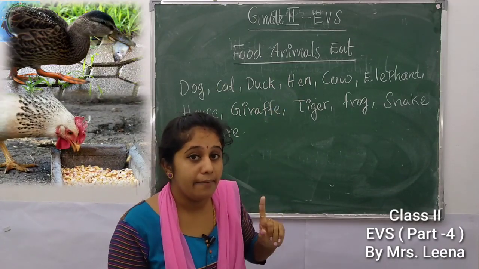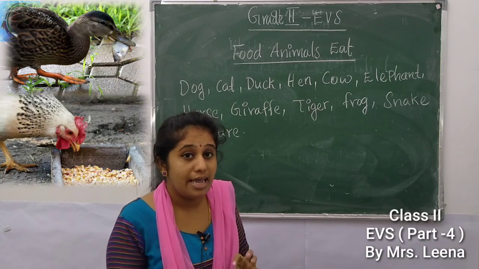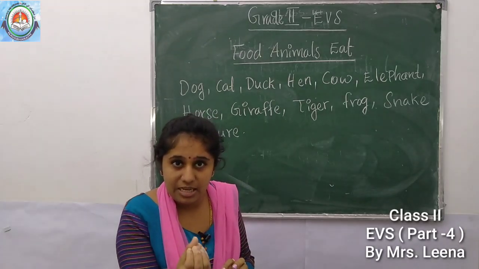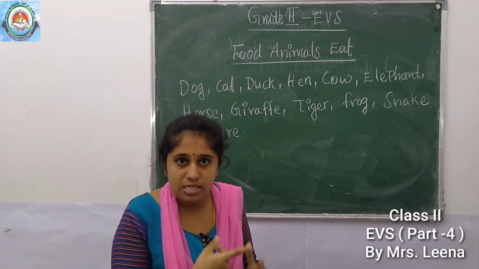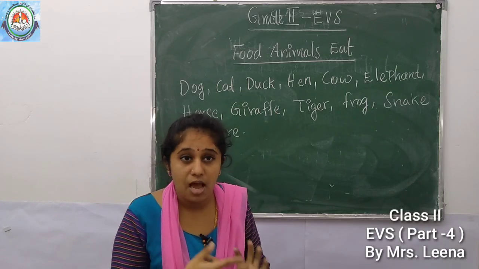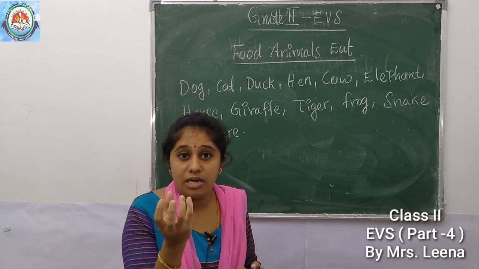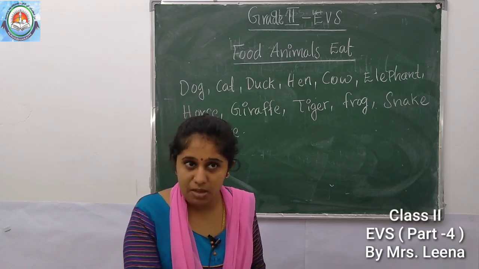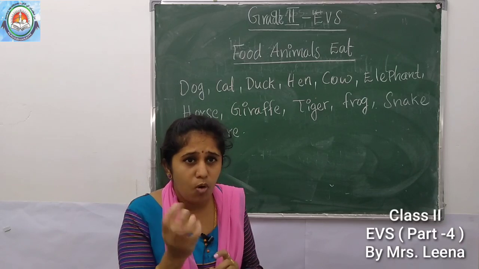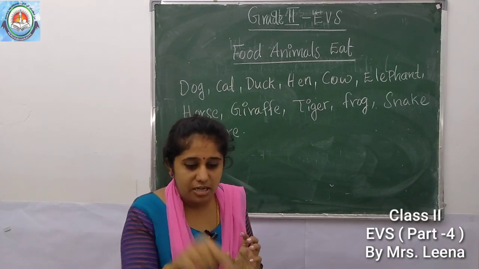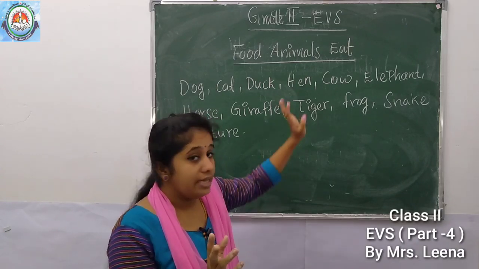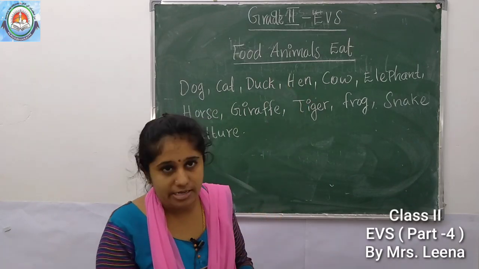What about hen? Yes, hen eats what? Yes, grains. We can see the hen eats grains. Grains means rice, wheat. Then the hen eats grains, and we can see the hen eats what? It's small insects in the mud. Insects means small creatures in the mud. So we can see the hen eats grains and small insects.